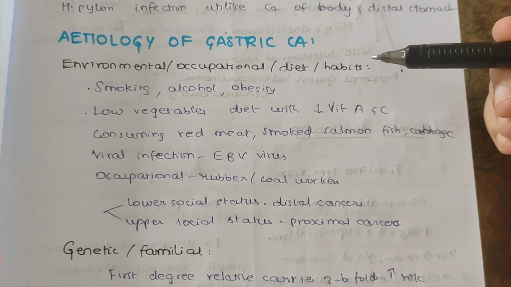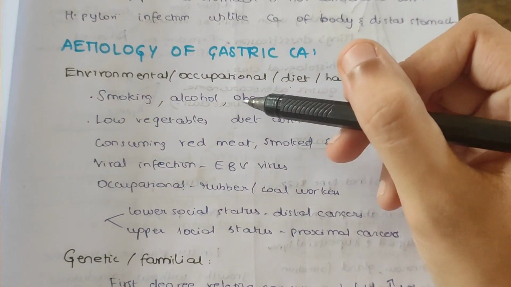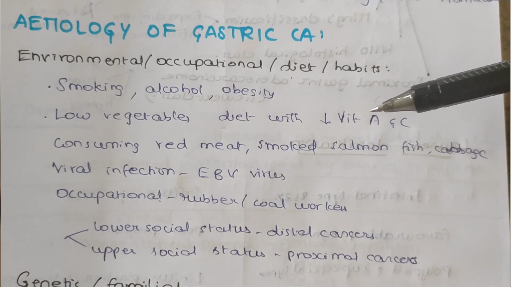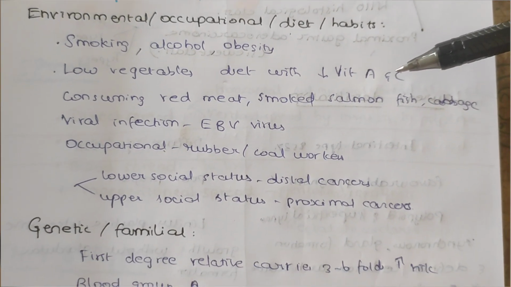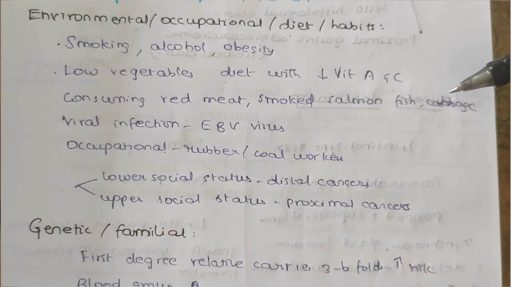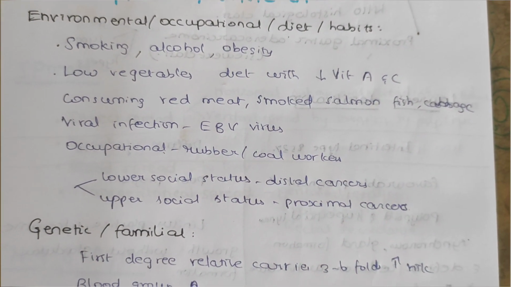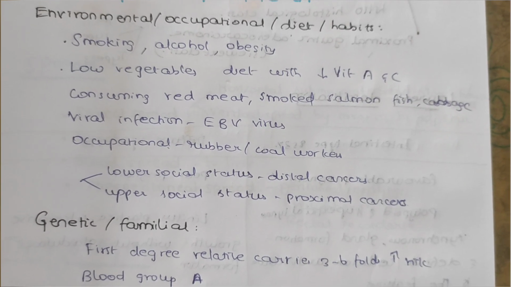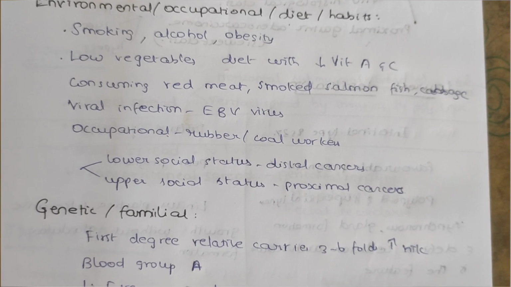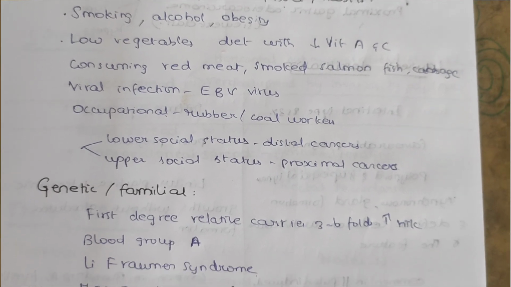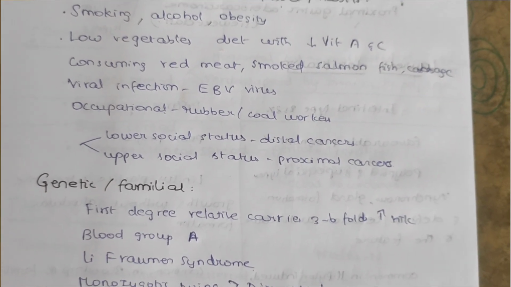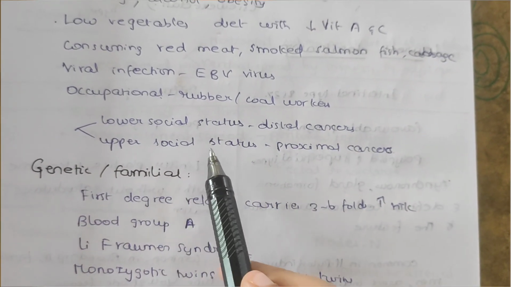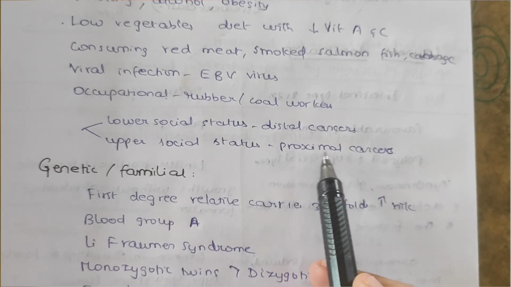So under diet and habits: smoking, alcohol, obesity, and consuming diets with low vegetables and decreased vitamin A and C. And next one is consuming red meat, smoked salmon, fish and cabbage also increases the risk for gastric cancer. So persons infected with viruses such as Epstein-Barr virus and persons who work in rubber or coal industries are more prone to gastric cancer. So next factor is commonly lower social status people are prone to distal stomach cancers, while the upper socioeconomic status people are more prone to proximal cancers.